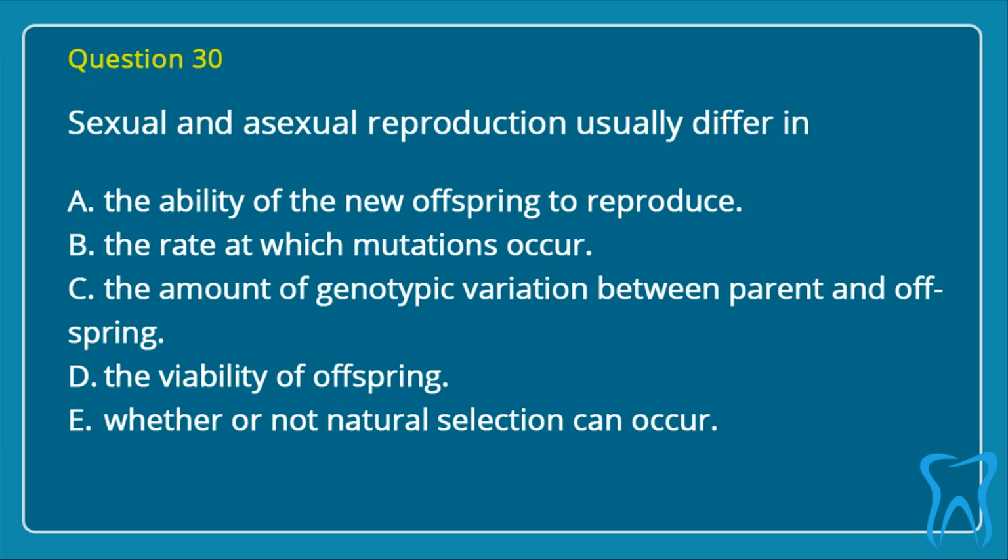Question 30. Sexual and asexual reproduction usually differ in A. The ability of the new offspring to reproduce. B. The rate at which mutations occur. C. The amount of genotypic variation between parent and offspring. D. The viability of offspring. E. Whether or not natural selection can occur. Correct answer is C. The amount of genotypic variation between parent and offspring.